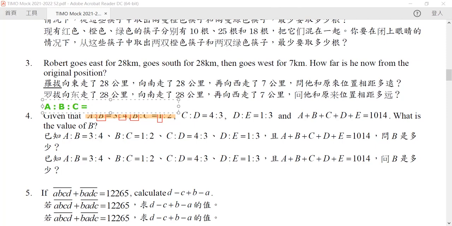So we need to multiply the second ratio by 4.